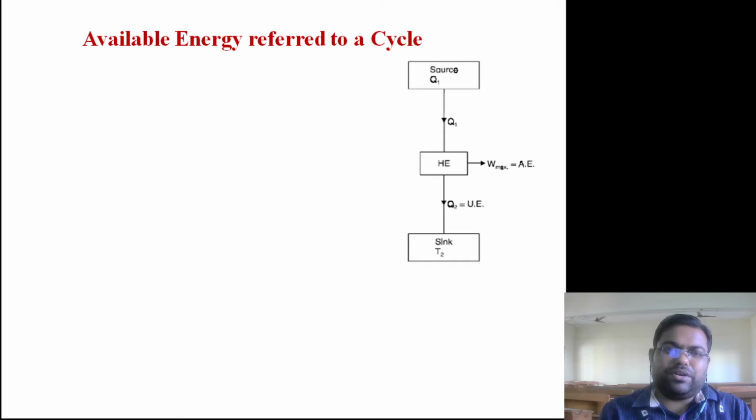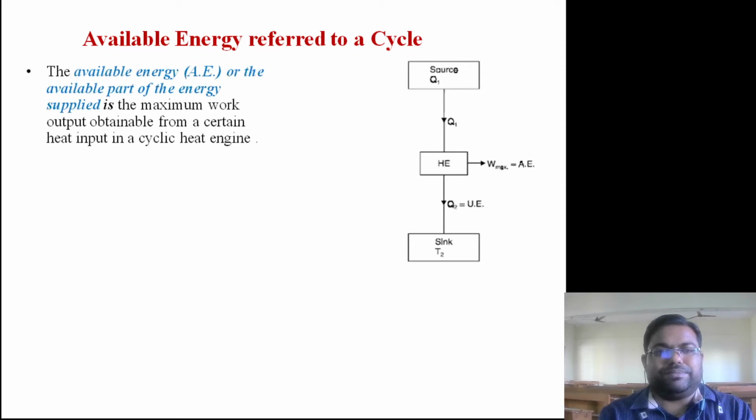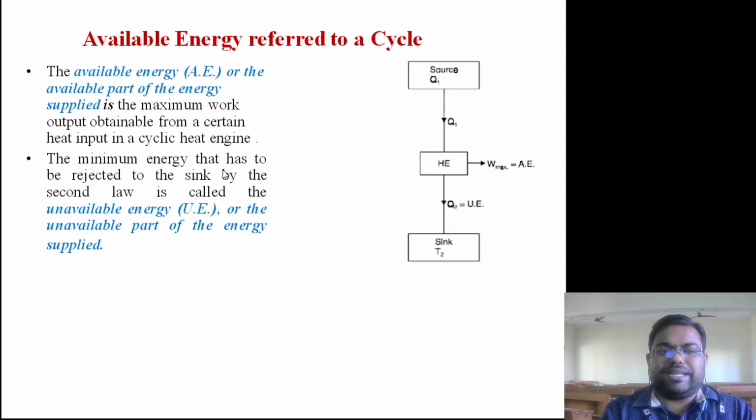Available energy is the part of low grade energy. Low grade energy is nothing but heat supplied, which is available for conversion into useful work, and the unavailable energy is the part of low grade energy which, as per the second law, must be rejected to the atmosphere. Simply we can say the available part of the energy supplied is the maximum work output obtainable from a certain heat input to a cyclic heat engine, and the minimum energy that has to be rejected to the sink by the second law is called unavailable energy, or the unavailable part of the energy supplied.